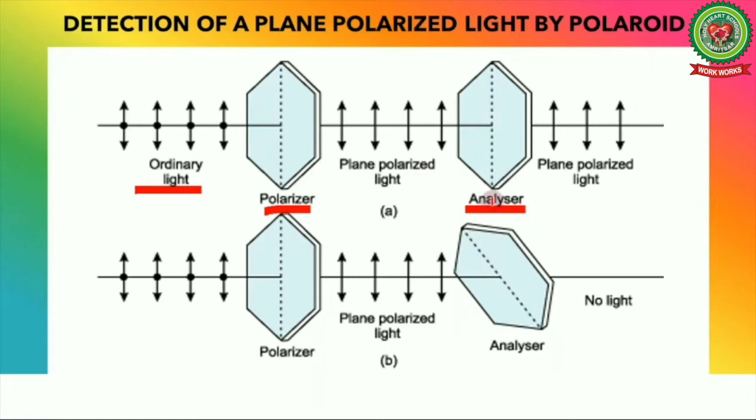The orientation of both polarizer and analyzer is the same. Therefore, we are getting plane polarized light over here. But in the second case, the same light passes through a polarizer and analyzer in opposite orientation, and we are getting no light. Thus, this analyzer analyzes whether the light is polarized or not.